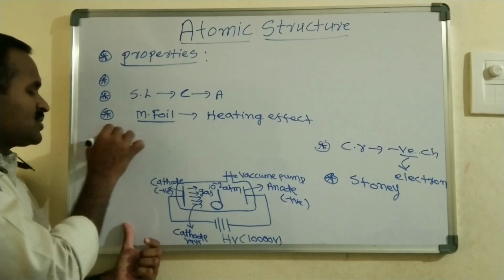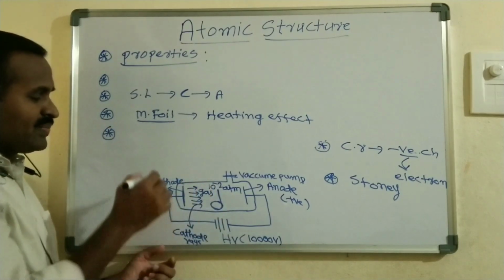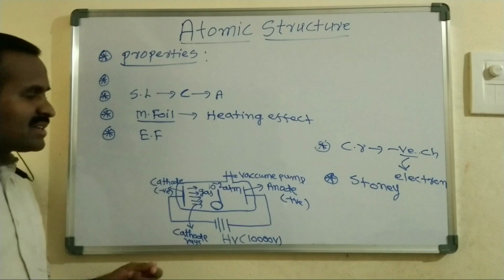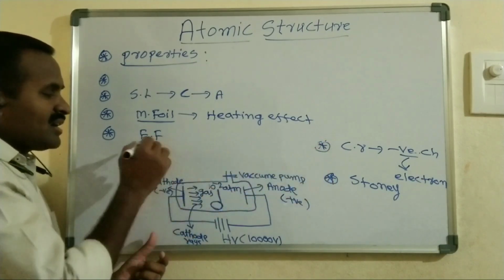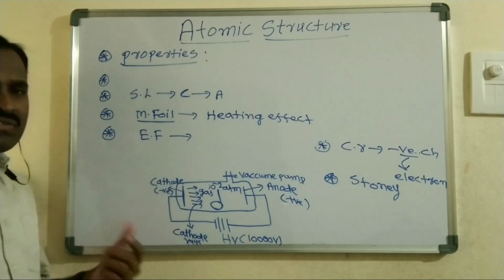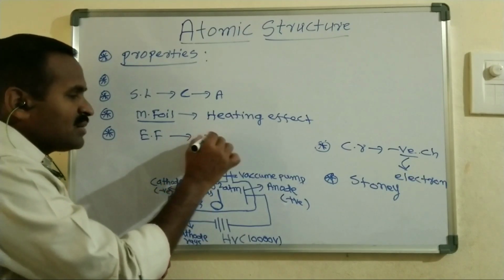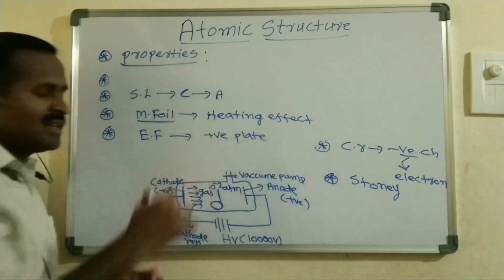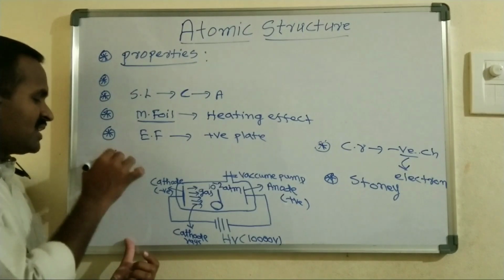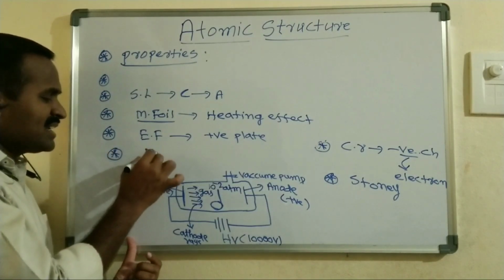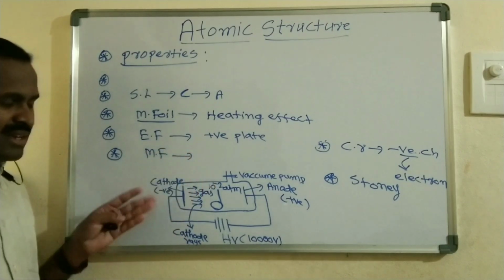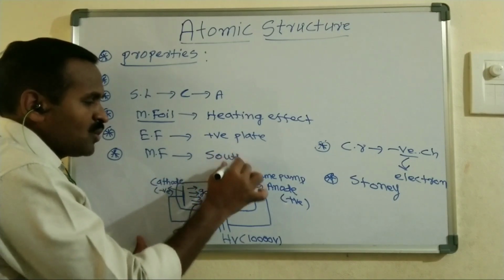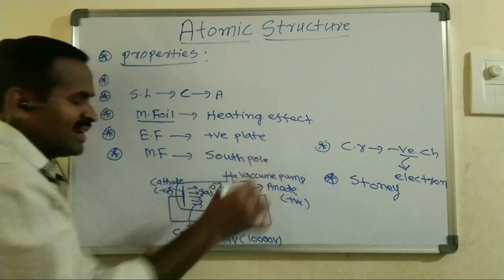Another one: suppose we place an electric field in the direction of the cathode rays. Then the cathode rays are deviated in their path towards the positively charged plate. And if you place a magnetic field in the direction of the cathode rays, they are deflected towards the south pole of the magnetic field.